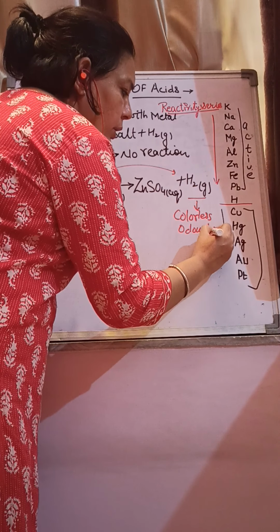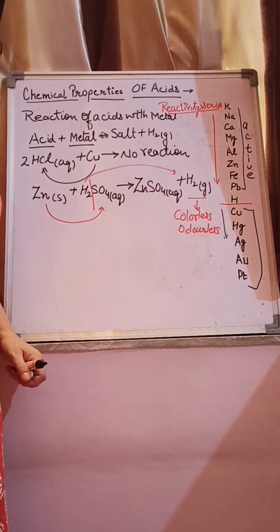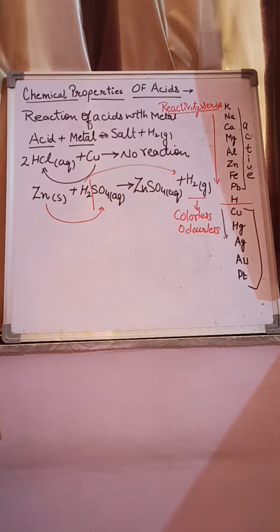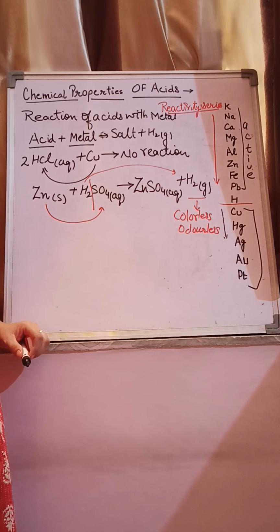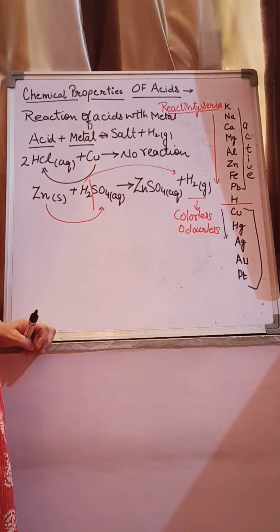So by which way are we able to identify that the gas released is hydrogen? For this purpose, we have to know about the characteristic test to show the presence of hydrogen. The characteristic test of hydrogen is that when we bring a burning matchstick near the mouth of the test tube, it burns with a pop sound. It means when a colorless, odorless gas burns with a pop sound, then definitely it is hydrogen gas.